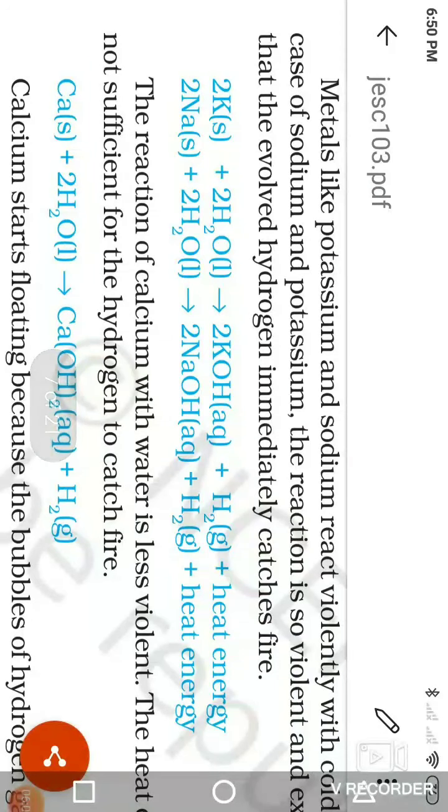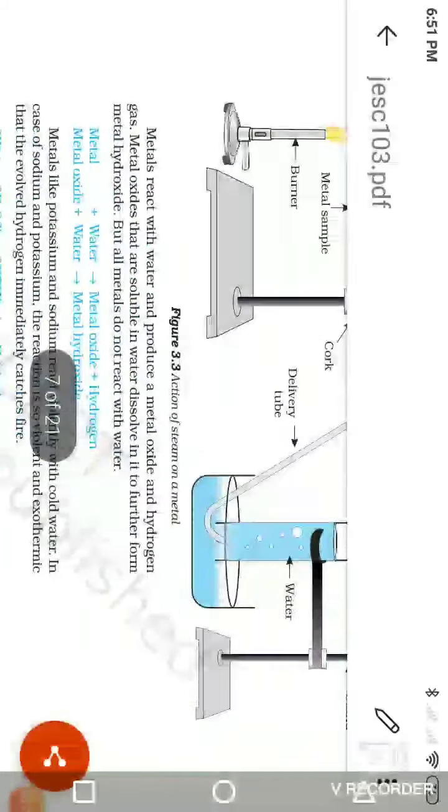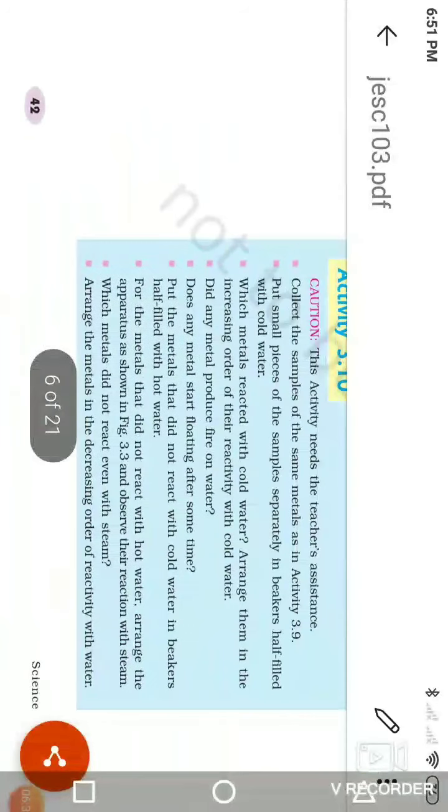This is the exothermic reaction. When sodium and potassium react with cold water, there is a formation of hydroxides, meaning aqueous solutions of sodium and potassium hydroxide. Hydrogen is released in this reaction, and that hydrogen catches fire. In the above paragraph, those questions are asked.